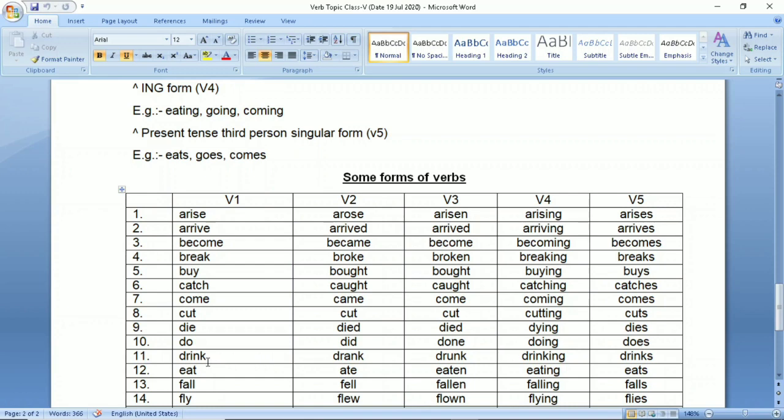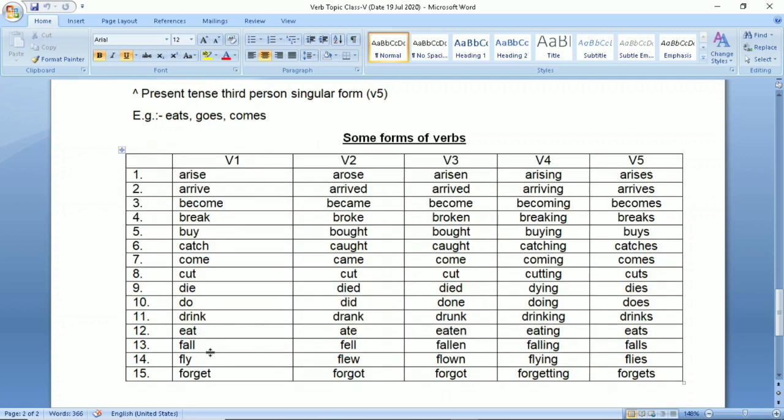Drink for a plural subject. For example, we drink water. Drank second form, drunk third form, drinking is fourth, and the fifth form is drinks, like he drinks water. Eat, ate, eaten, eating, eats. Fall, fell, fallen, falling, falls. Fly, flew, flown, flying, flies.